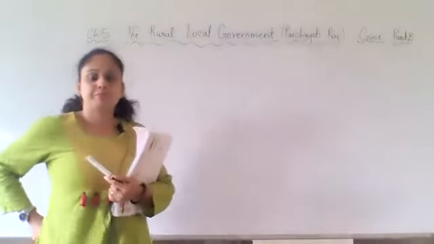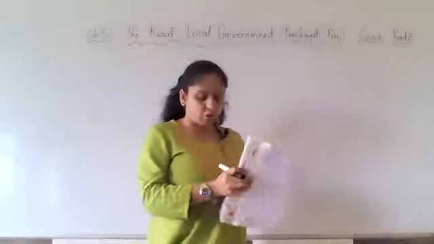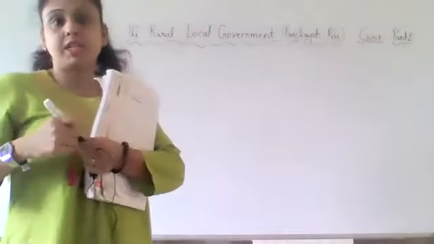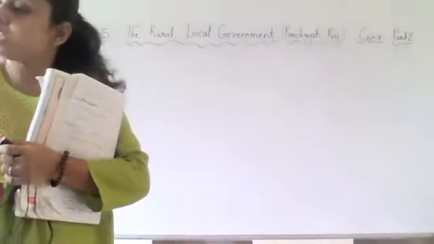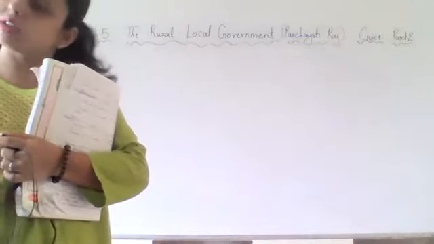Let others come. Okay. So in our previous chapter, what we discussed? We discussed about the division of local government, right?